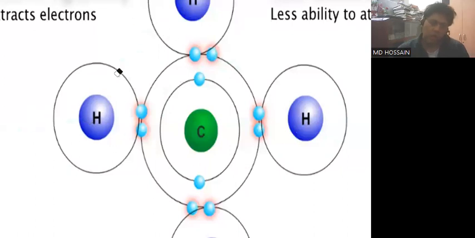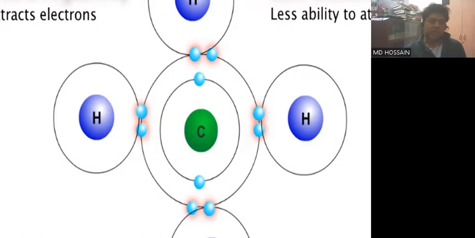If you have a look on the screen, then you can see the high electronegativity, strong attracting element.